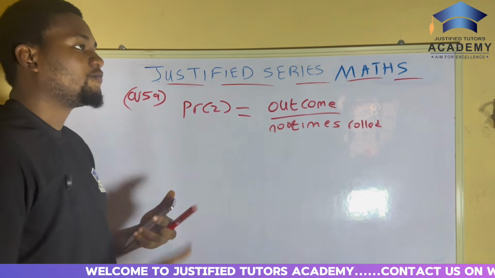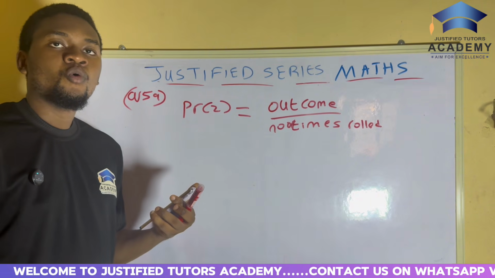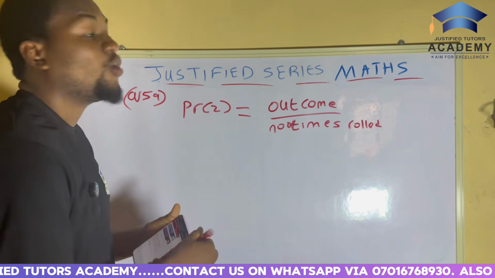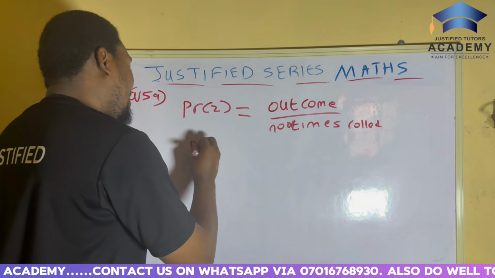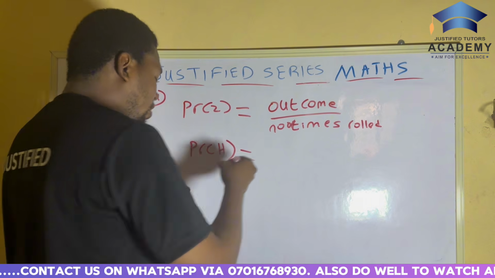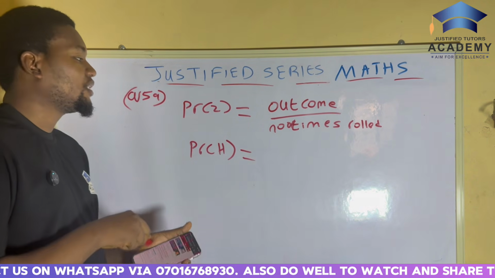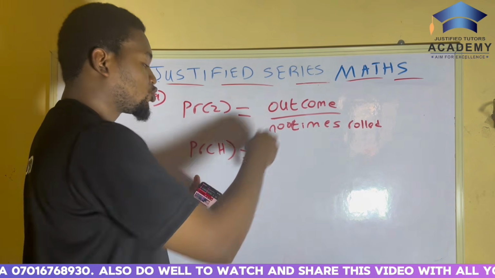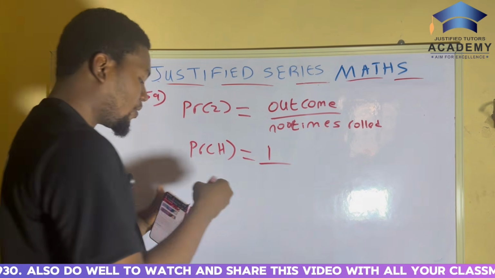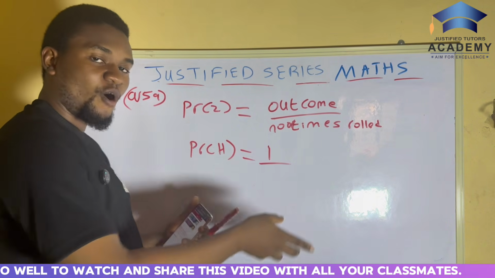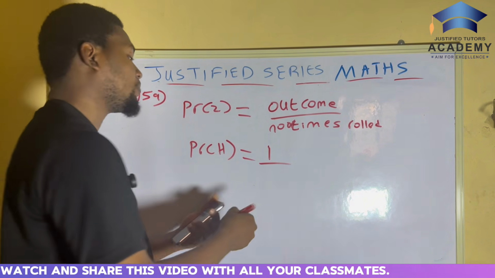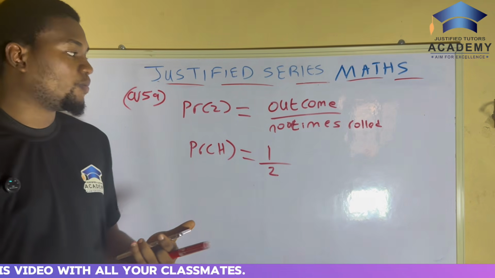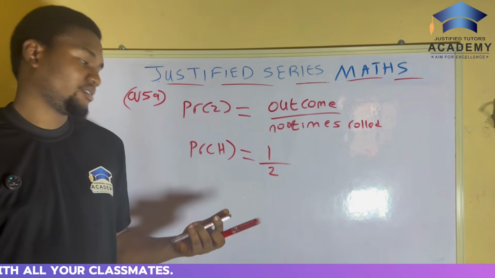Now, let me give you a simple example. If a coin was thrown once, what is the probability of getting a head? A coin has just head and tail, so the probability of getting a head is the outcome, which is head, 1, over the number of possible outcomes, which is 2.